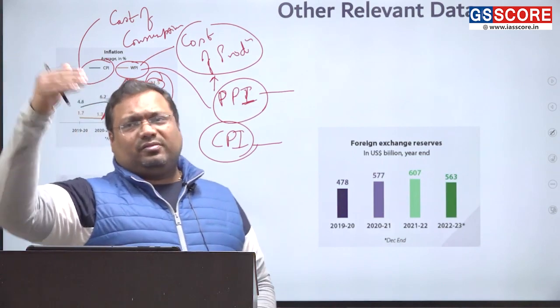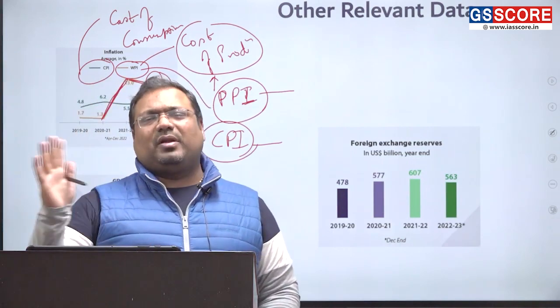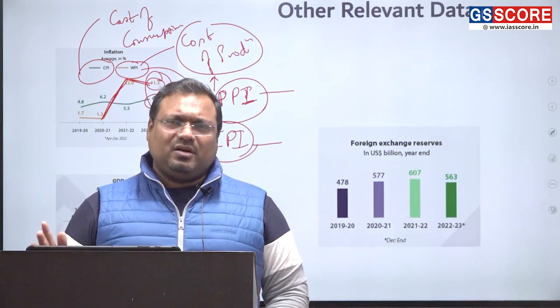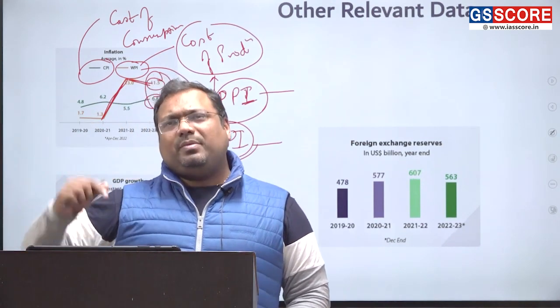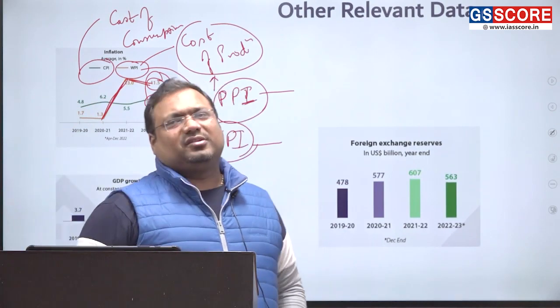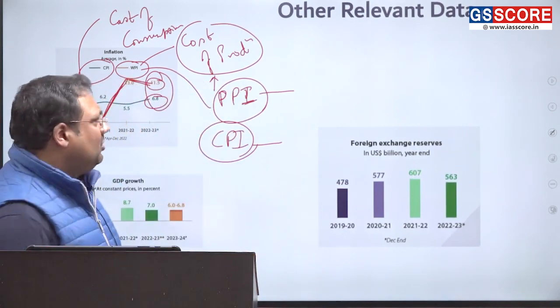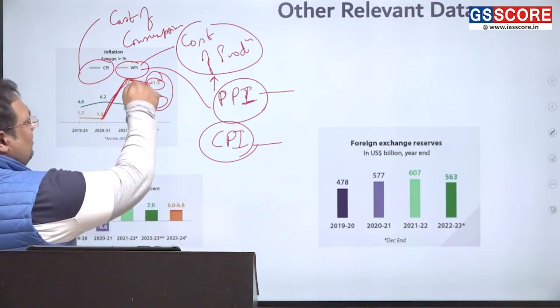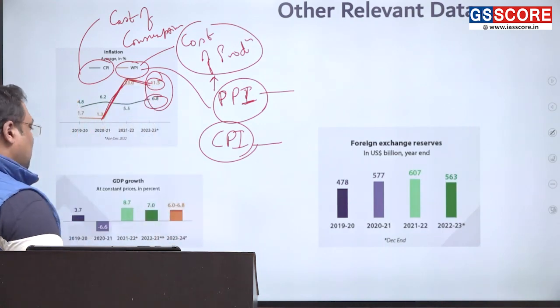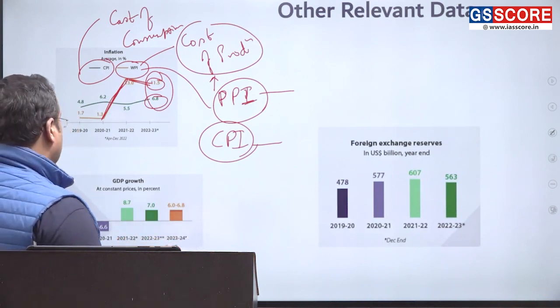the WPI has fallen significantly. Now the supply side constraints are largely settled and the WPI is now much lower. CPI has also fallen below 6. It is now within the target range. So that is a good sign. Inflation went very high in between, but it has now fallen. It is now within the target range.